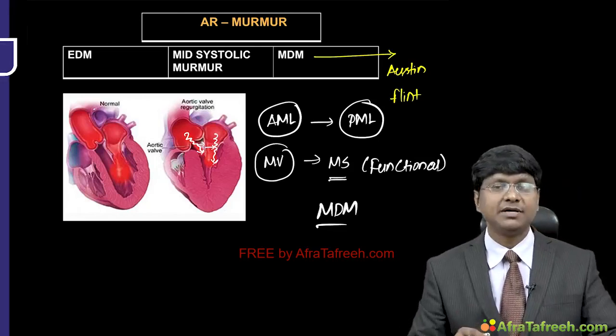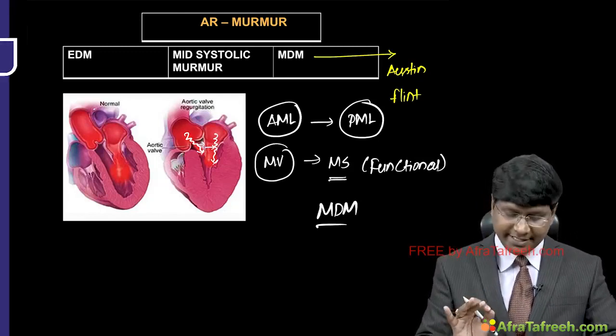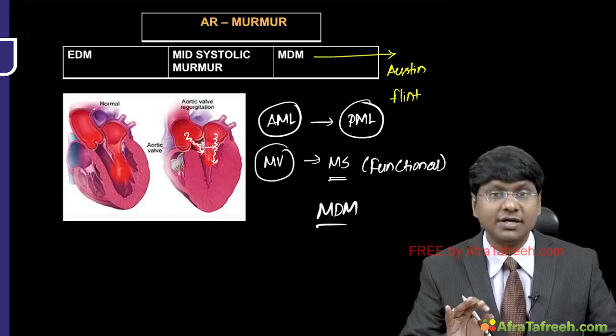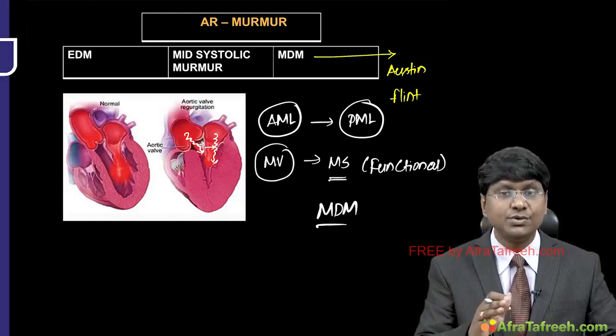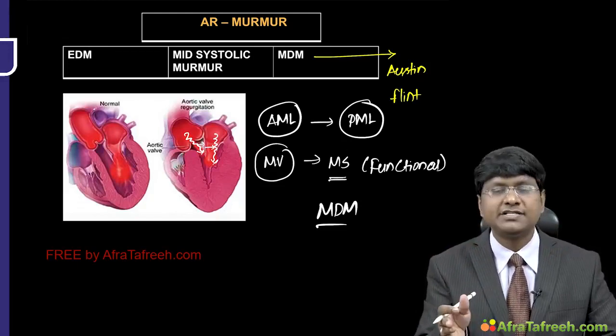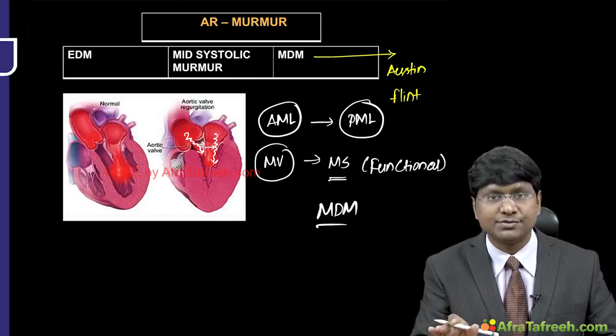So that mid diastolic murmur that you listen to in case of severe AR, remember, it is the functional murmur, which is also called the Austin Flint murmur. That is due to diastolic displacement of the anterior leaflet of the mitral valve towards the posterior mitral leaflet, and the mitral valve will behave as a functional mitral stenosis.